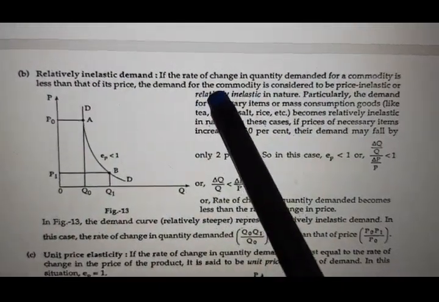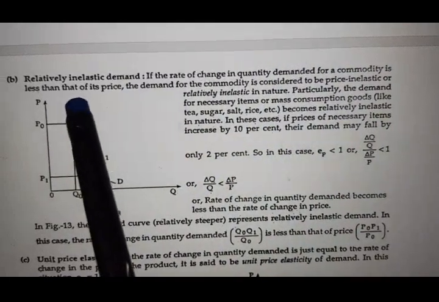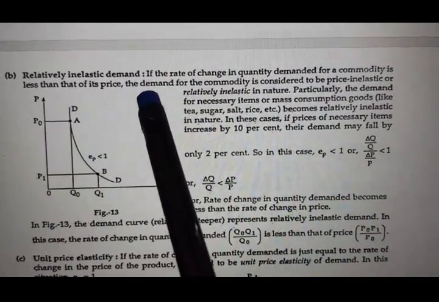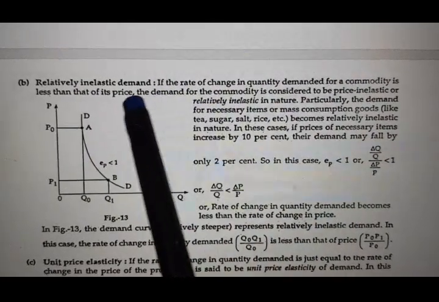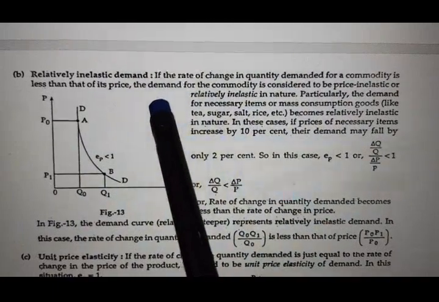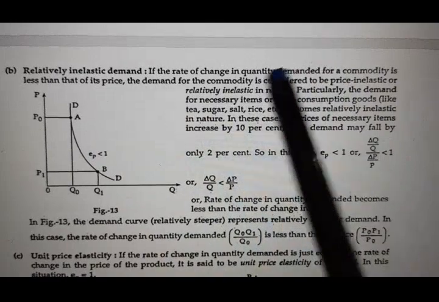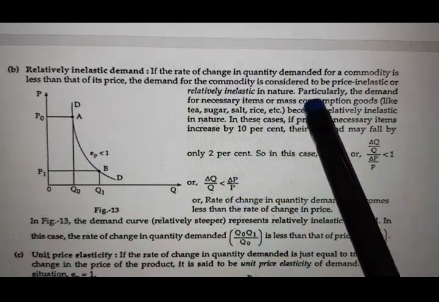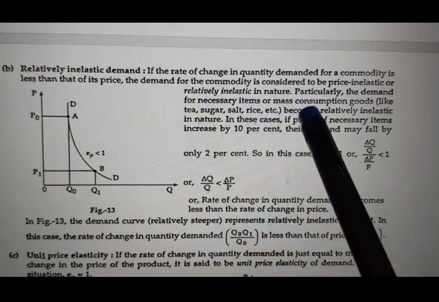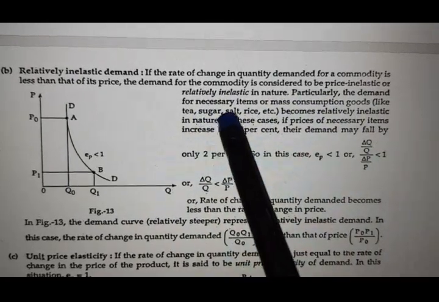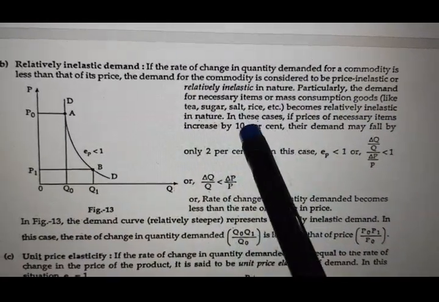Relatively inelastic demand. If the rate of change in quantity demanded for a commodity is less than the rate of change in its price. As I said, if the price changes by 1%, demand will change, but by less than 1%. That's why it's called inelastic. The demand for the commodity is considered to be price inelastic or relatively inelastic, particularly for necessity items or mass consumption goods like tea, sugar, salt, rice, etc.